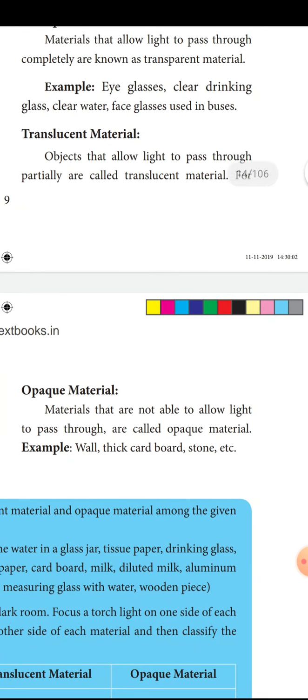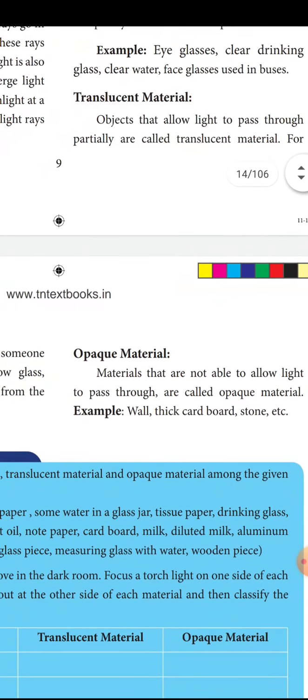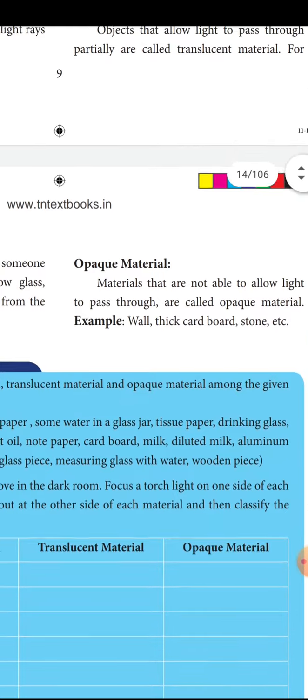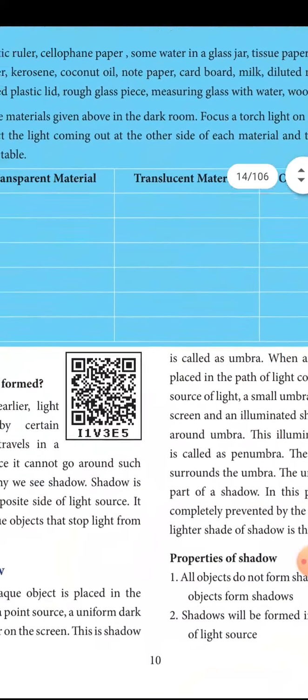Opaque material does not allow the light to pass through it. It is called opaque material, for example a wall, thick cardboard, stone, etc.